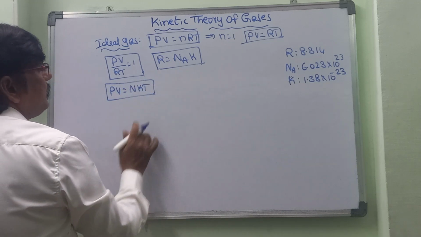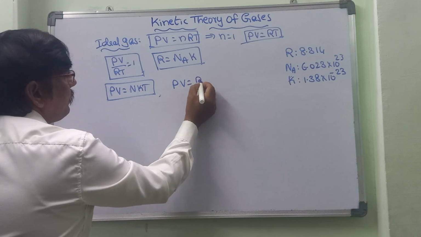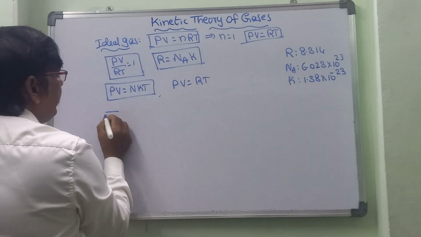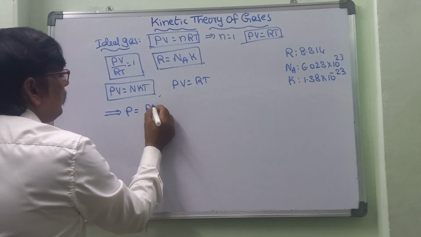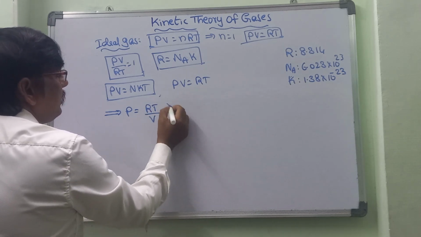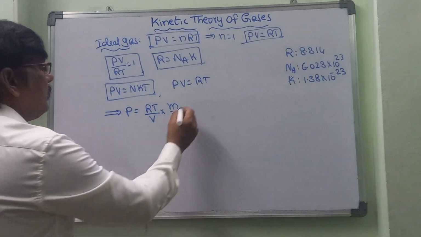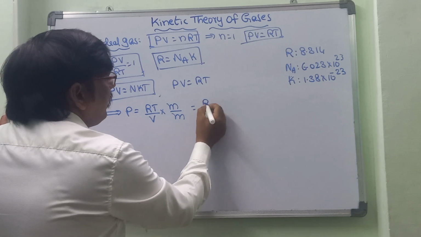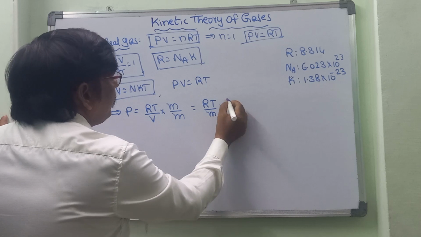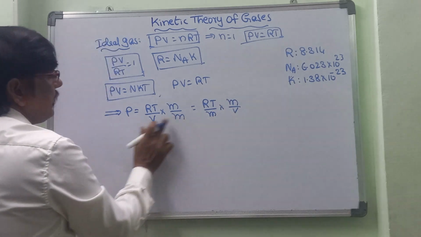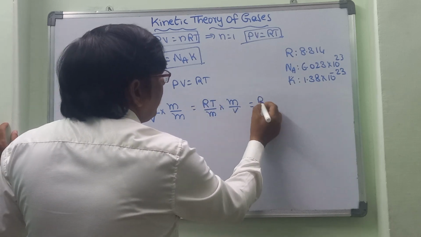Now let us take some more. PV is equal to RT, and now let us send V to that side. So P is equal to RT by V. Now let us multiply with M and divide with M. Then it becomes RT by M into M by V. This is equal to RT by M as it is.